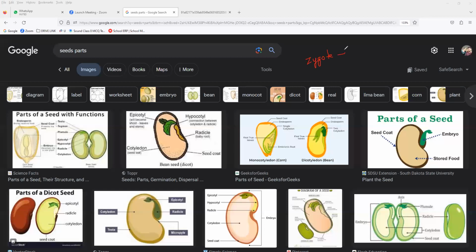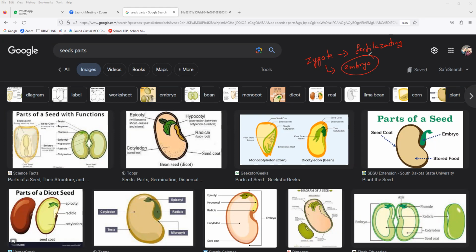So zygote will form. The formation of zygote, what process do we call it, everybody? It is called fertilization. Understand? So after fertilization, what will happen? The zygote will start dividing several times, and it will turn into what, everybody? It will turn into an embryo. Further division of the cells will take place.